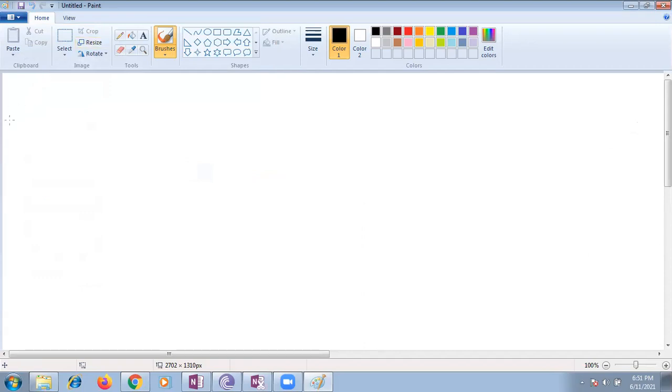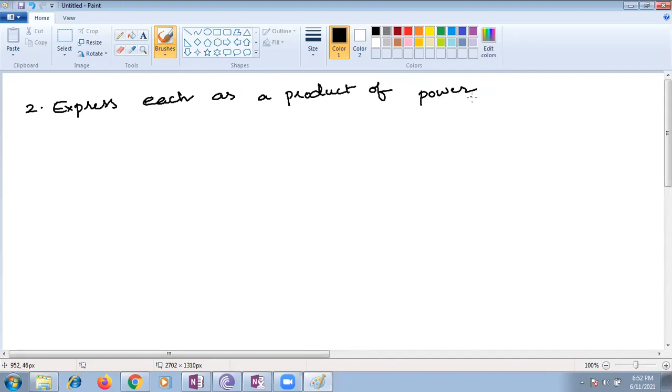Now, next concept, children. Express as a product of powers of their prime factors. Very, very important question. Ma'am, if it is odd it's minus 1, if it is even it's 1, no, ma'am? Yes. Express each as a product of powers of their prime factors.